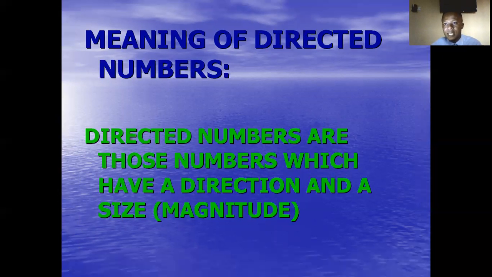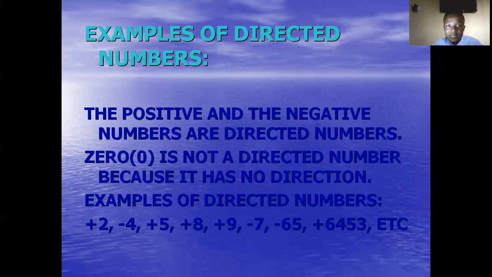Remember that there are so many kinds of directed numbers, but you should know that 0 is not a directed number because 0 is neutral. It is neither positive nor negative. 0 shows no direction at all. So it's a neutral number. So let it be known to you today that 0 is not a directed number.